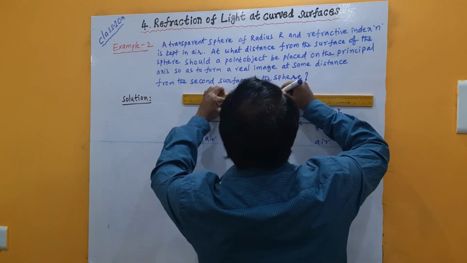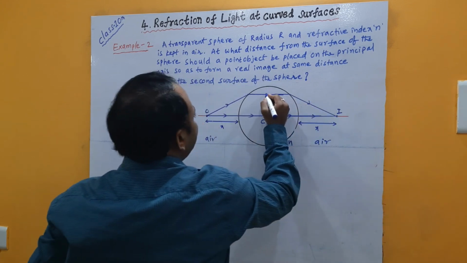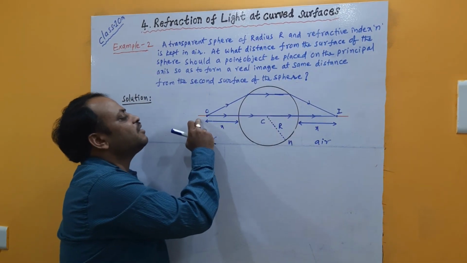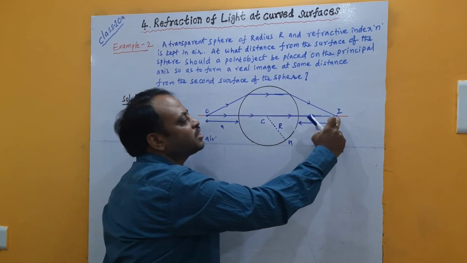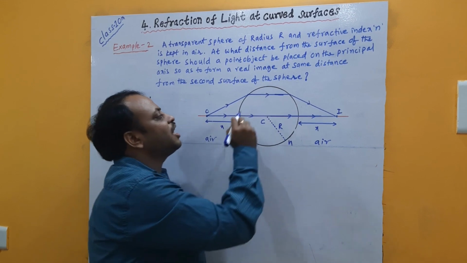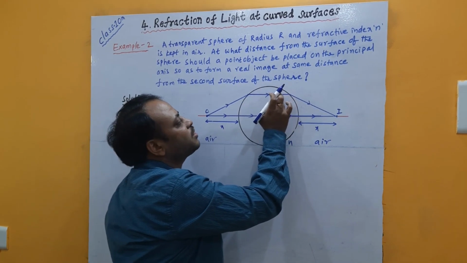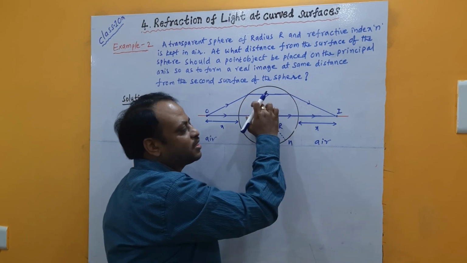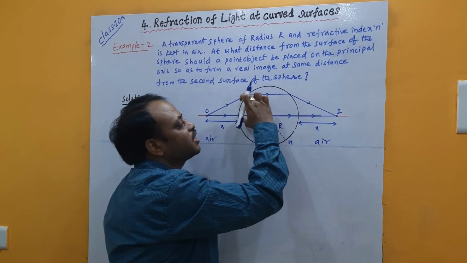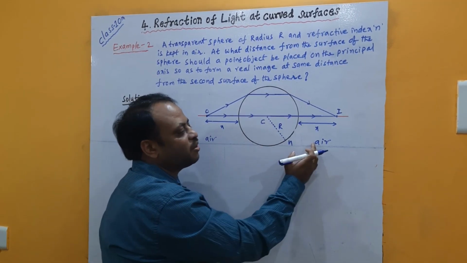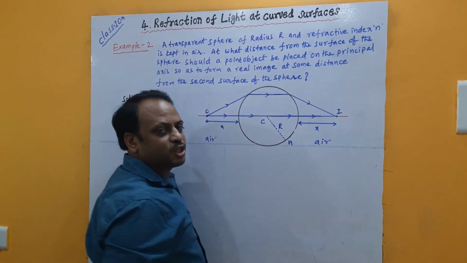If you understand this point well enough, then we can do the required calculation. Once again, check. One ray of light travels along the principal axis and continues as it is. One more ray of light travels like this, and after refraction it should change its path in such a way that inside the sphere it travels parallel to the principal axis. This means the first and second light rays are parallel to each other after entering the second medium of refractive index n inside the sphere.